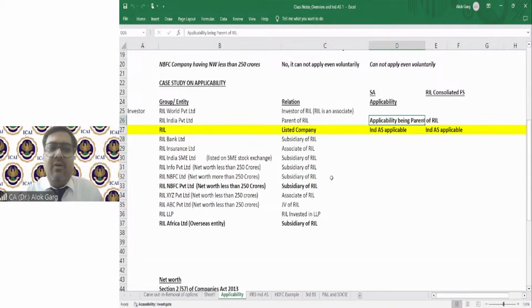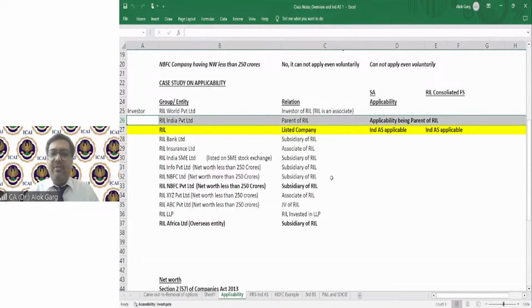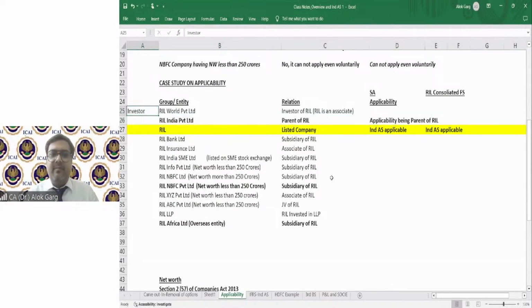Yes. On Reliance India Private Limited, you are right. IND AS is applicable. Why? Because it is a parent of Reliance, right? And RIL World Private Limited is an investor of Reliance. Means Reliance Industries Limited is an associate of Reliance World Private Limited.